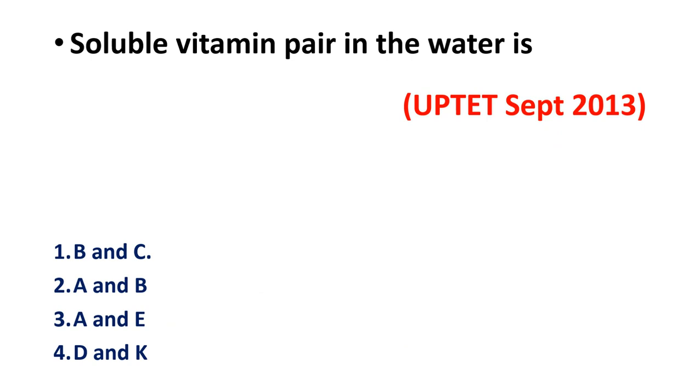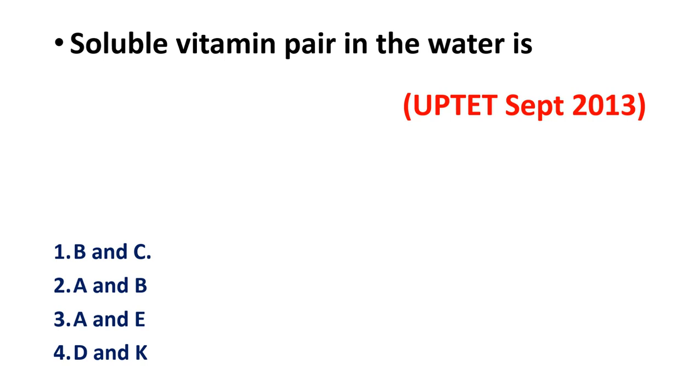The water soluble vitamin pair is: B and C, A and B, A and E, D and K. We have to identify out of these four pairs which pair is soluble in water.